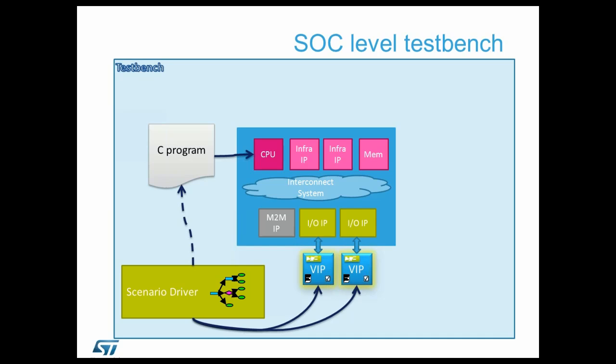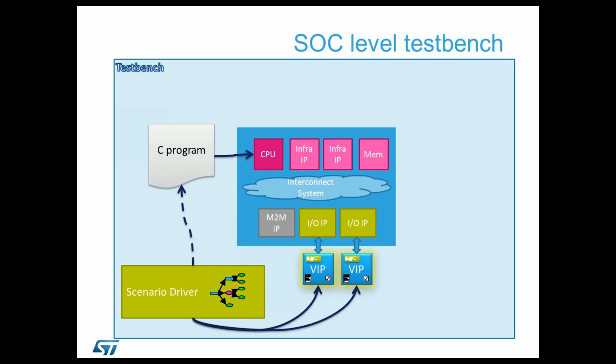So the goal here is to use a kind of scenario driver that is going to be a selection of the possible paths within your system, and that is going to both generate the C program that is going to drive your test bench with running the compiled code to the CPU, but that will also be able to drive the various VIP that you have in your system. So there are several ways to do that. I won't enter into the details.